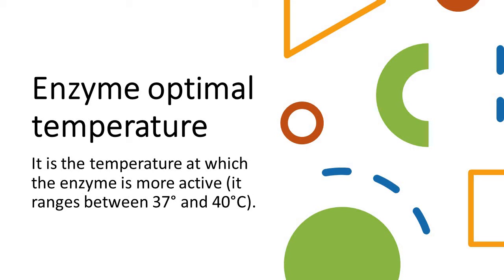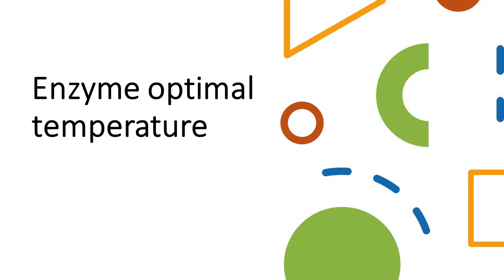As we saw, the enzyme is inside the living organisms. So the thermal range for enzyme activity in humans is from 37 to 40. And the optimal temperature, optimal what? Temperature. What is the optimal temperature? It is the temperature at which the enzyme is most active.